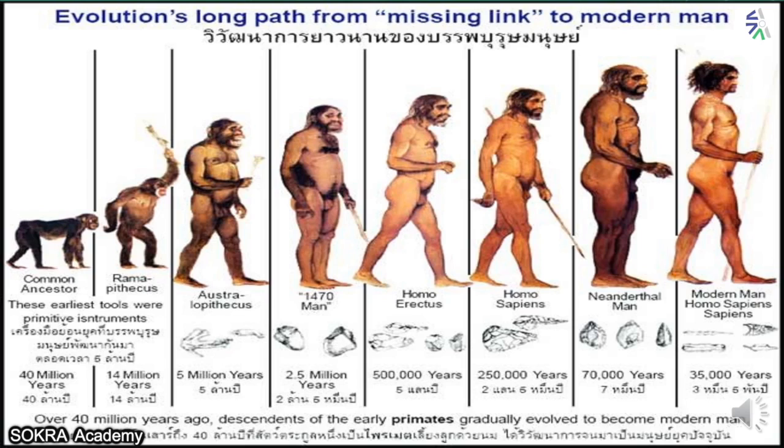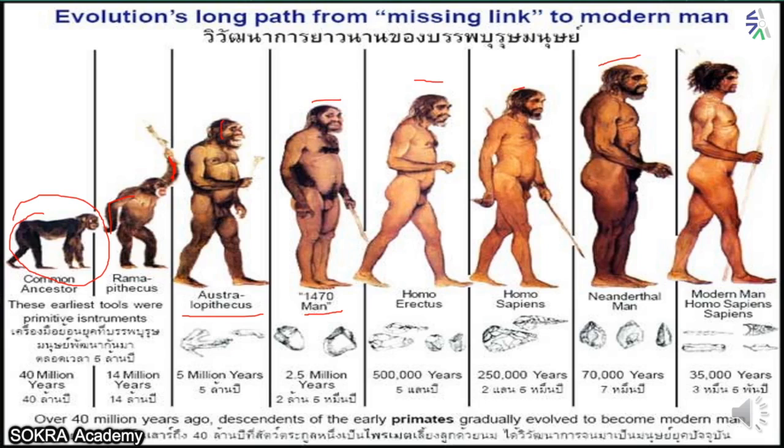So this was a common ancestor. Can you see how we had four legs before? But over time, we started walking on two legs, due to which we started using the other limbs as hands. Then there is Australopithecus. Then there was 1470 man. I just want you to see the cranial size here. Can you see, the cranial size is the size of the head? Just look at the size of the head, how big it is.